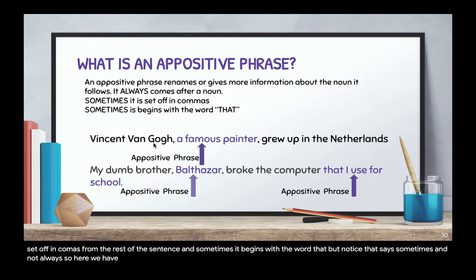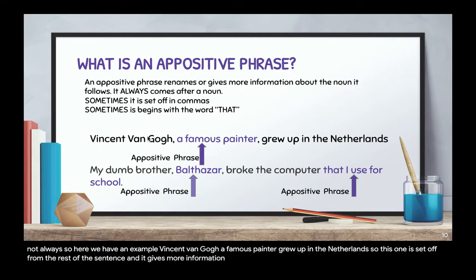So here we have an example. Vincent van Gogh, a famous painter, grew up in the Netherlands. So this one is set off from the rest of the sentence, and it gives more information about the noun that it follows, Vincent van Gogh. Who was he? A famous painter.